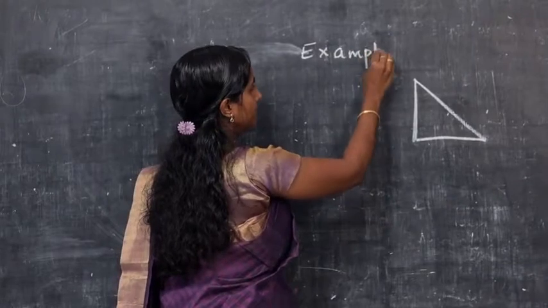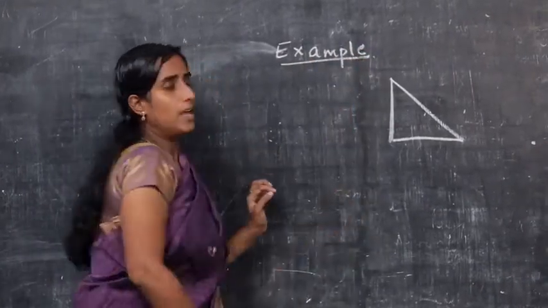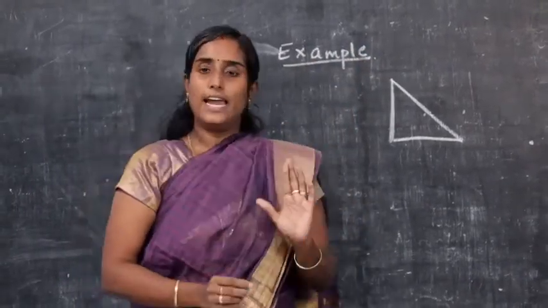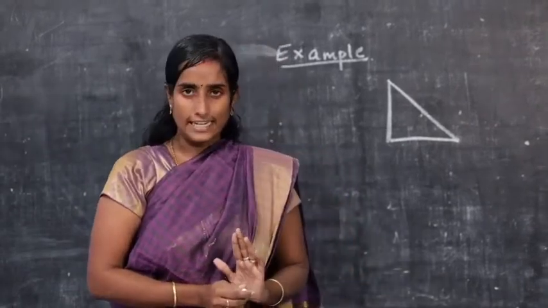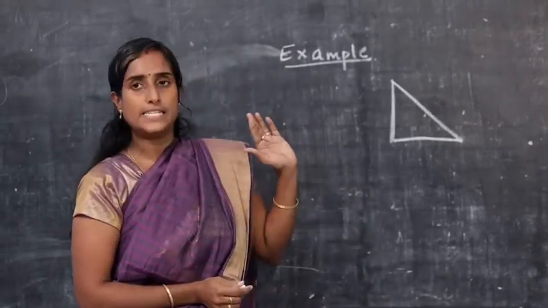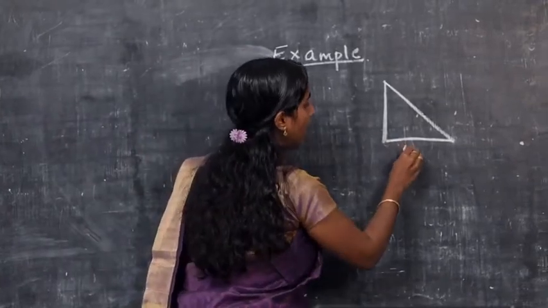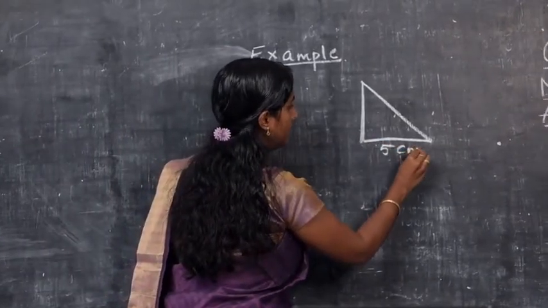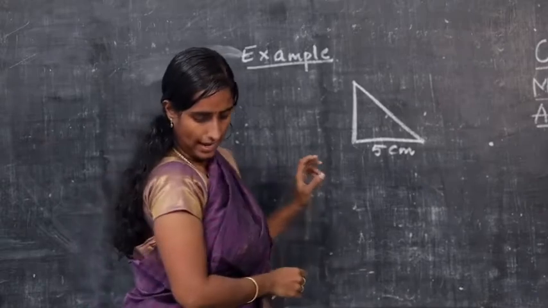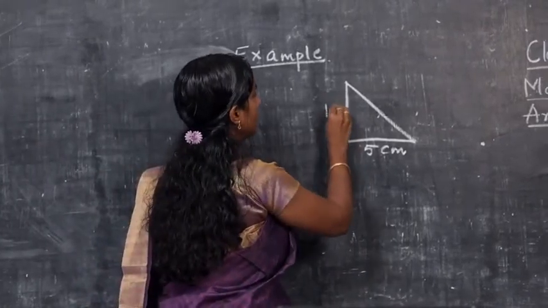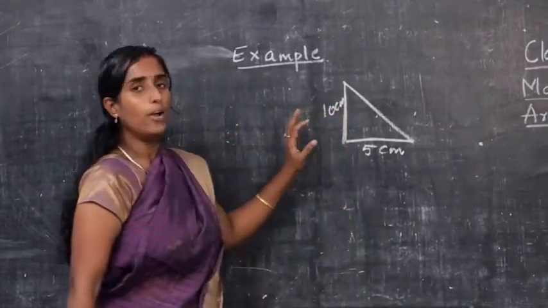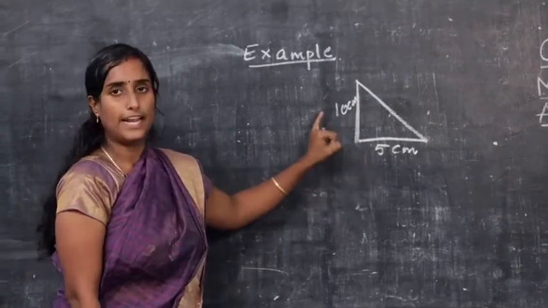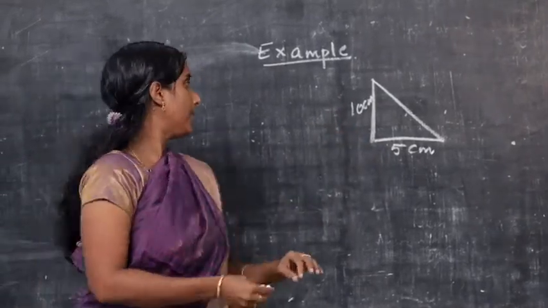Example: find the area of a right angle triangle when the dimensions are given as 5 centimeter and 10 centimeter. How will we do it?